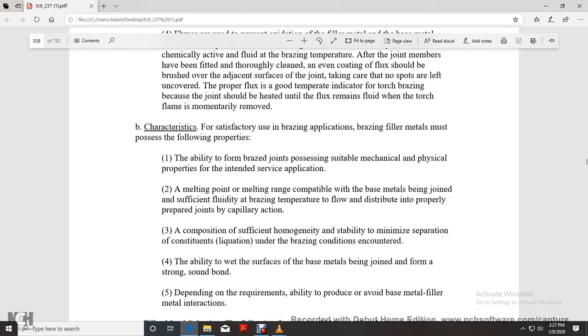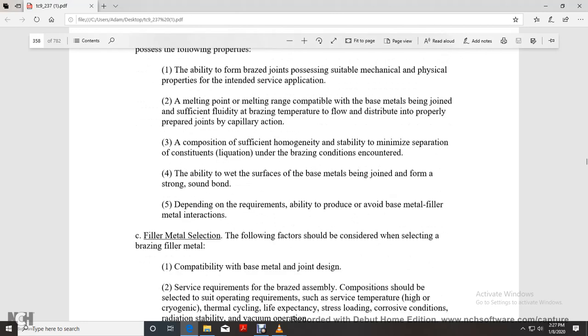4. Composition sufficiency, homogeneity, stability, and minimized separation, constitute liquidation under brazing conditions encountered. The ability to wet surfaces of the base metal being joined to form a strong sound bond. Depending on the requirement, the ability to reduce the void, the base filler metal with the metal interaction.